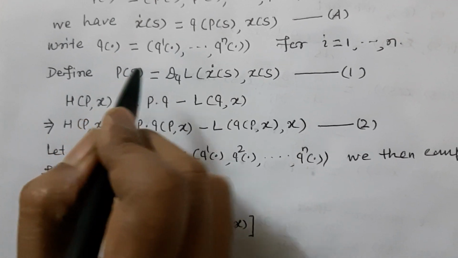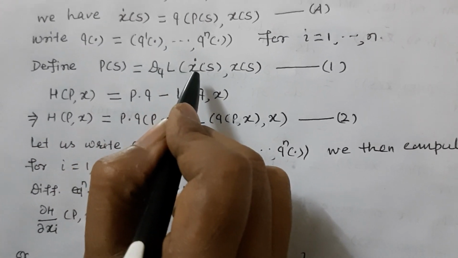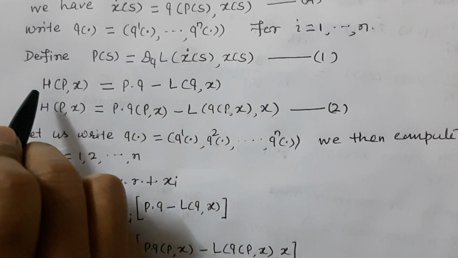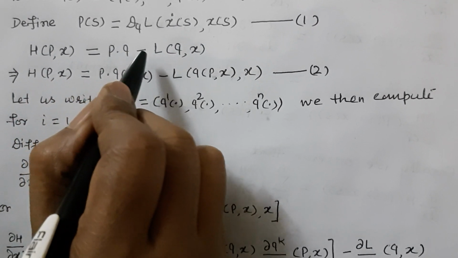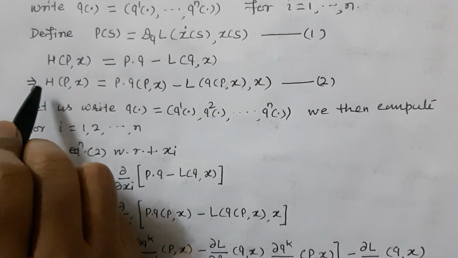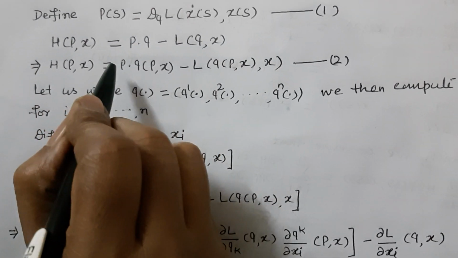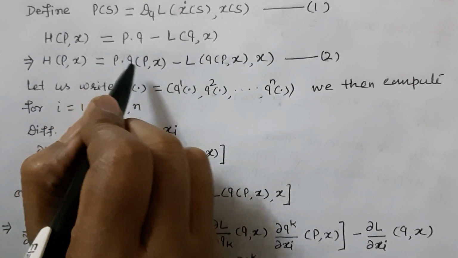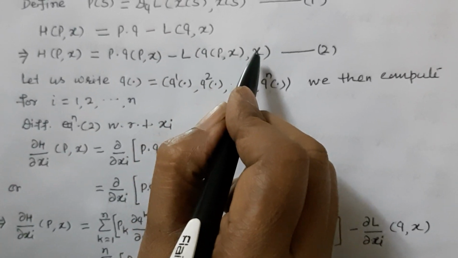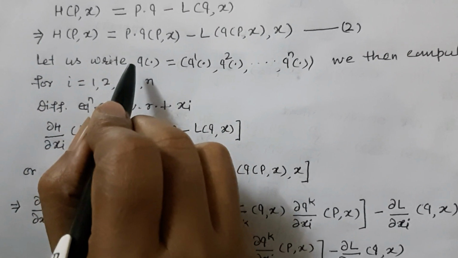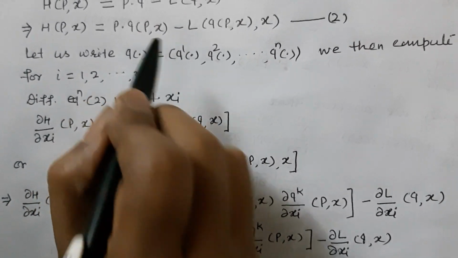Define p of s is equal to D q L of x dot s, x of s. So H of p, x is equal to p q minus L of q, x. H of p, x is equal to p q of p, x minus L of q of p, x, x. We write already q dot x.